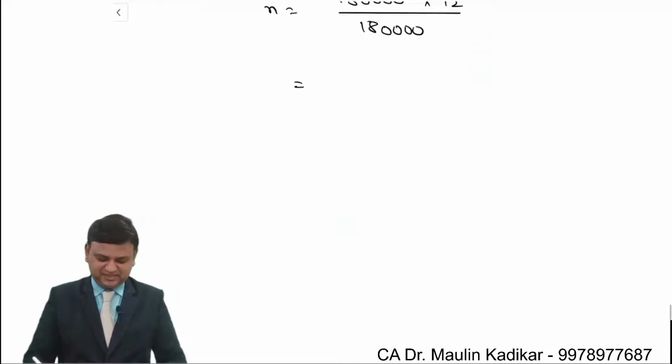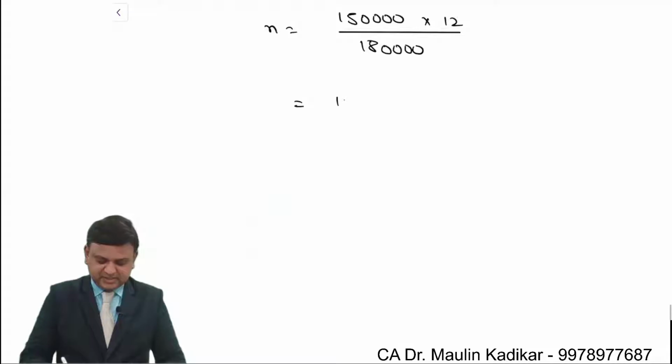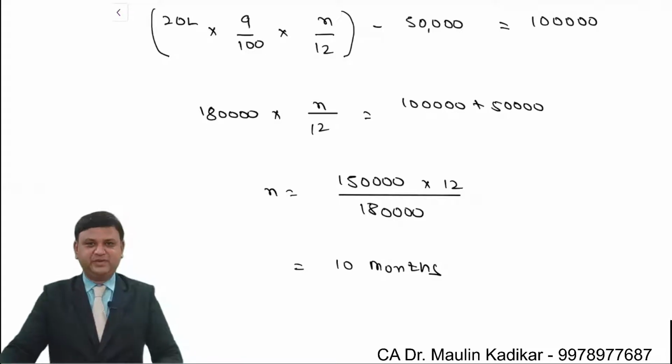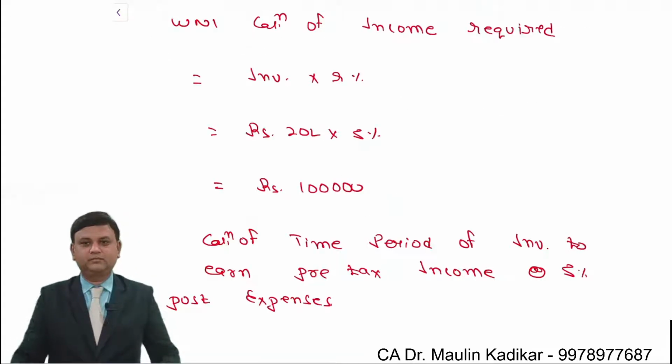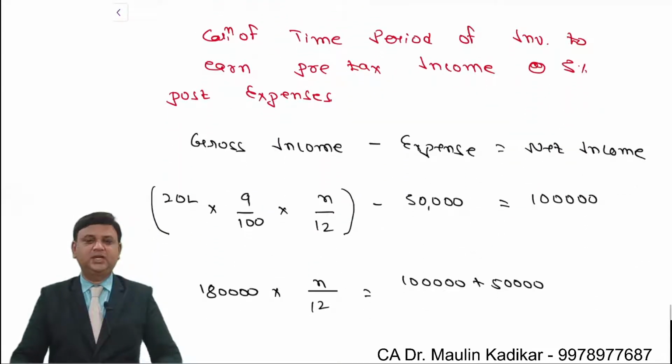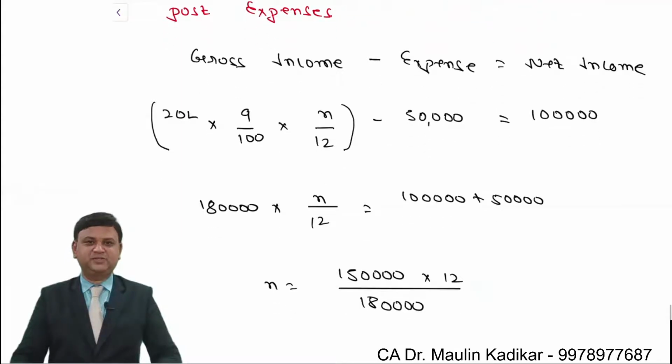10 months. So we understand that you have to make the investment for 10 months so as to get the pre-tax income of 5%. This is the first working note, and this is the answer of the question regarding the time period for which the investment should be made.